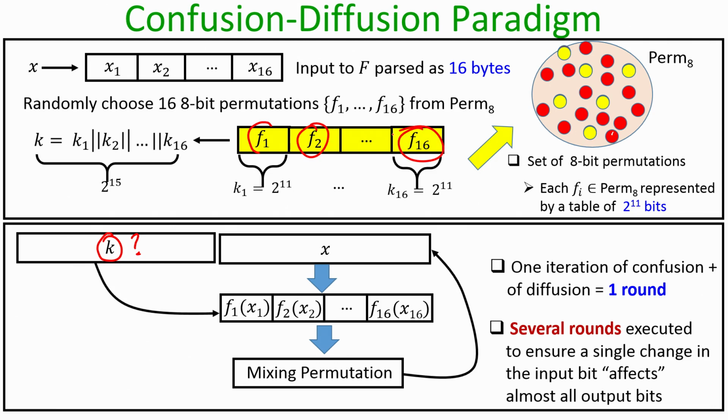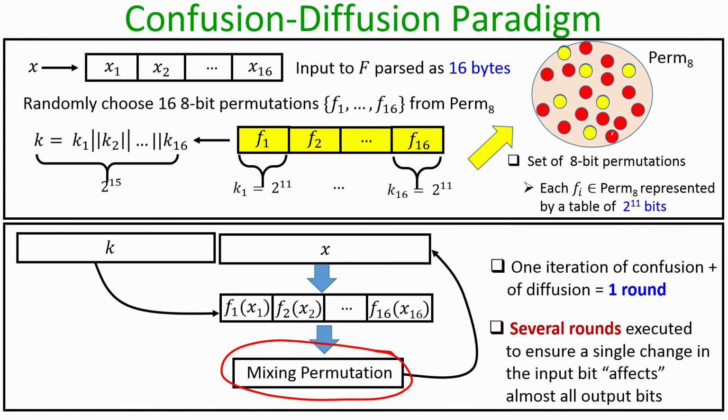Diffusion is caused because of the mixing permutation, which ensures that at the end of every round whatever output we obtain is shuffled around, and as a result when we go to the beginning of the next iteration, the next round functions will be applied on different bytes. That creates a diffusion which ensures that even a single change in the input bit affects several output bits, and ensures that the overall keyed permutation f k x that we obtain behaves like a pseudo random permutation.